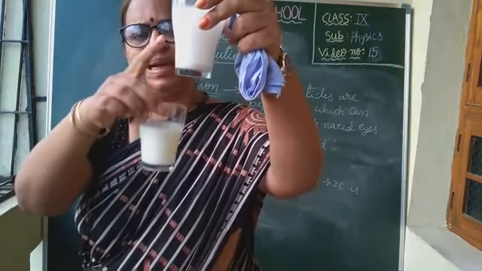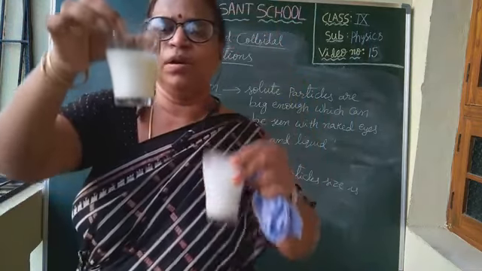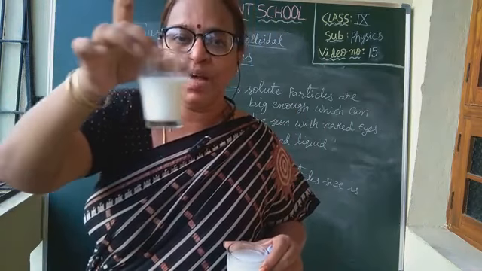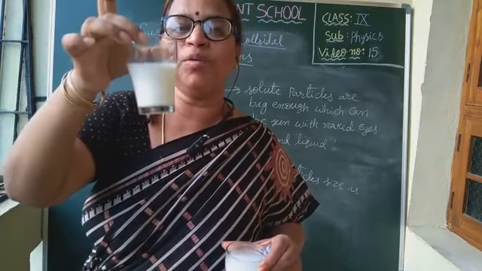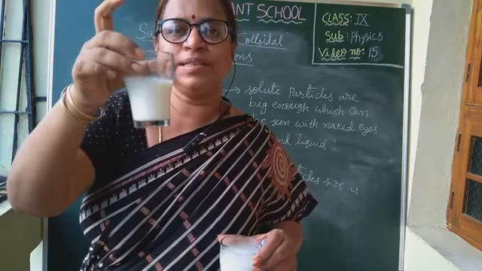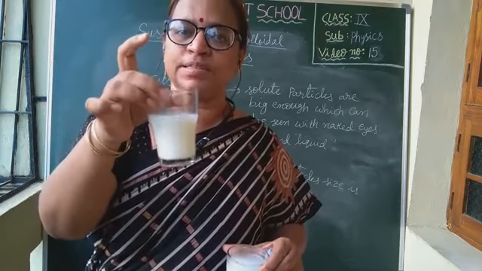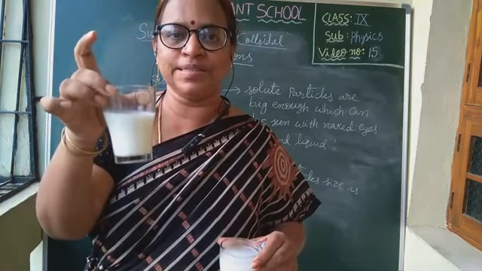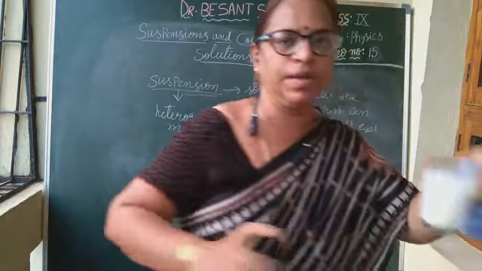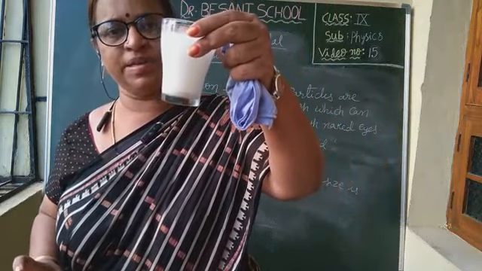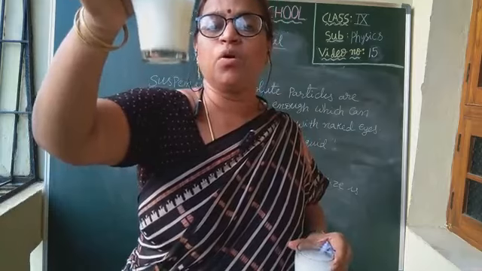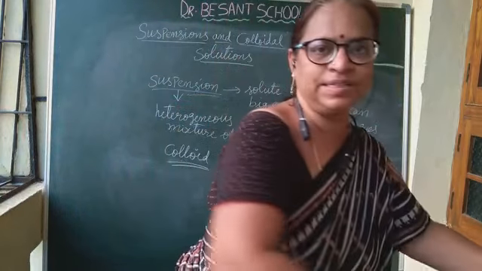This is suspension. Completely chalk powder particles came down. But here they are not settling down. They will be moving in the water. Milk particles will be moving in the water. They will not settle down because of their small size. Clear, children? So they seem to be homogeneous, but they are not. They are heterogeneous only. Such a solution is called colloid. Chalk powder in water is suspension, and milk and water is colloid. I hope I am clear, children. You understood?